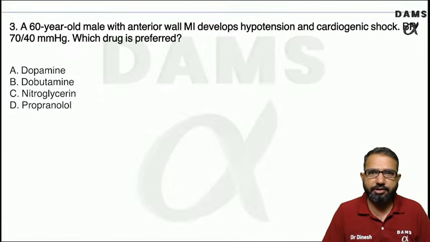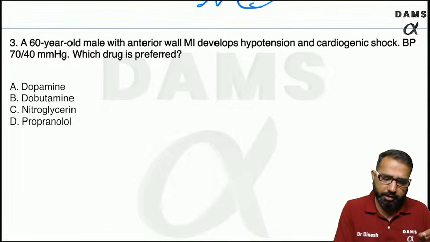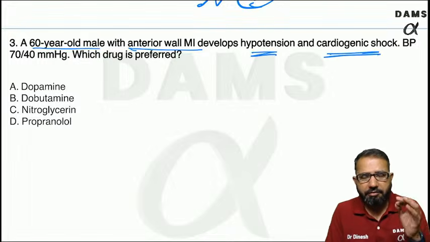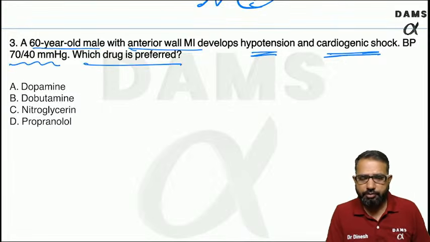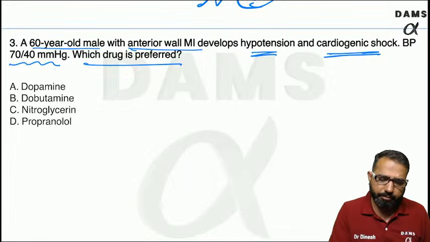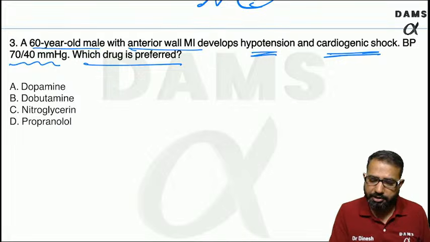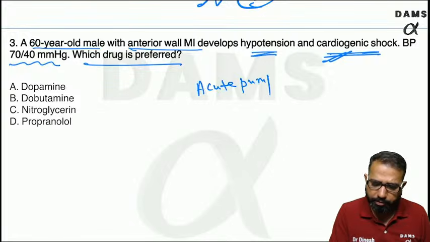Let's see the next question. A 60-year-old male with anterior wall MI develops hypotension and cardiogenic shock. Very common. BP is 70/40. Which drug is preferred? So it's a typical case of acute pump failure.